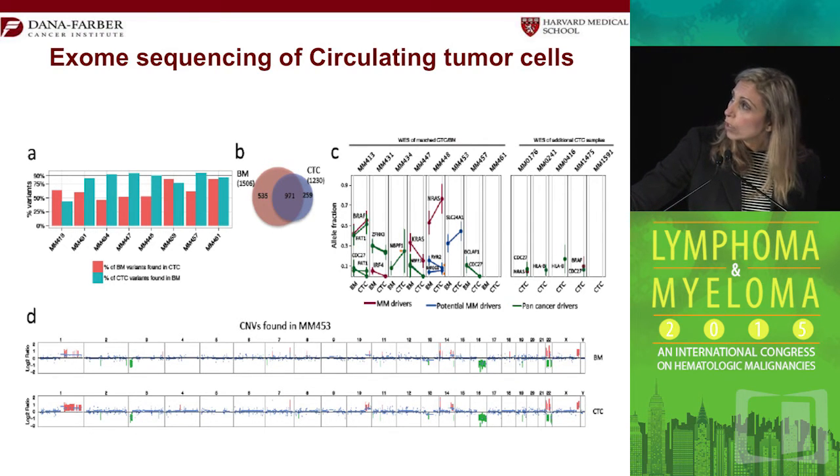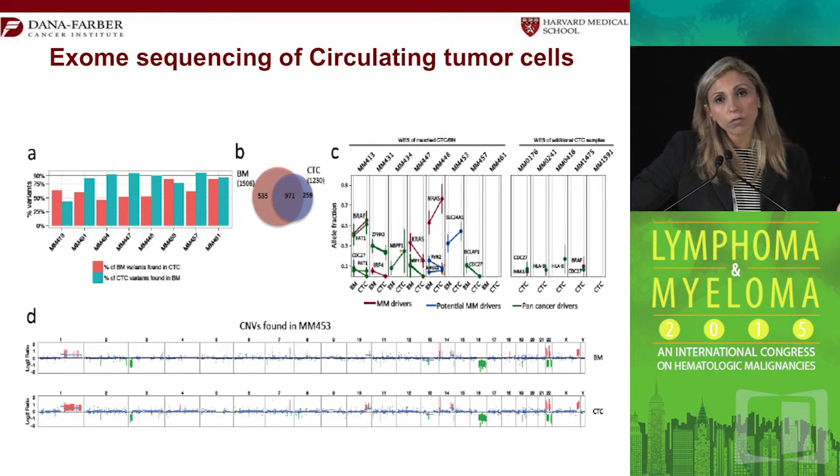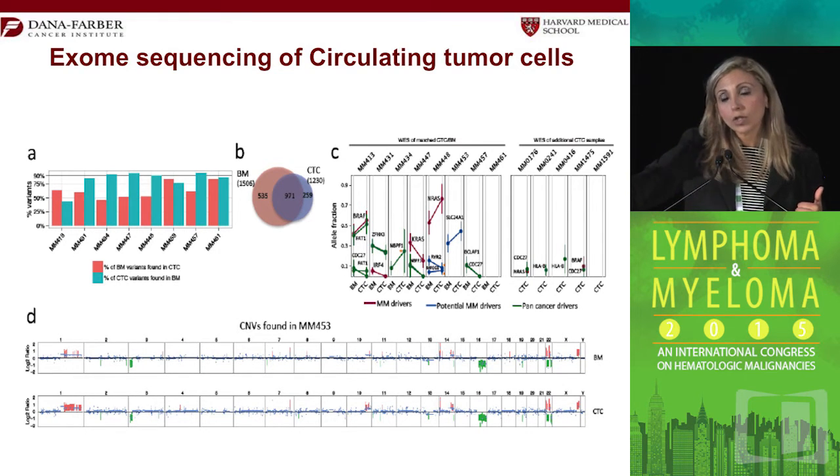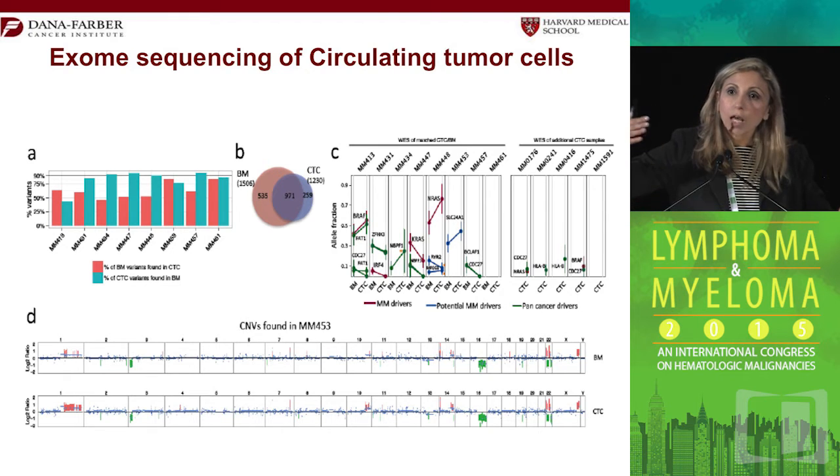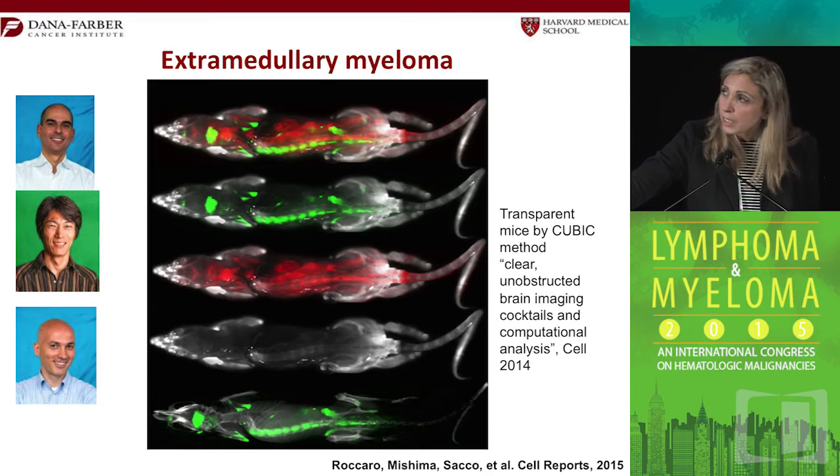Now, also, if you look at the copy number variations as well as the chromosomal alterations, indeed, we were able to see them all reflected in the circulating tumor cells. So again, potentially, the CTCs will be one of the methods that we use for prognosis of patients with myeloma or with Waldenström. And here you can actually use it sequentially multiple times during therapy of the patient. So you can start with the newly diagnosed or with the MGUS and smoldering patients and follow that patient multiple times instead of just using one bone marrow biopsy at a certain time point. Now, the second question we asked is, can you look at extramedullary myeloma?